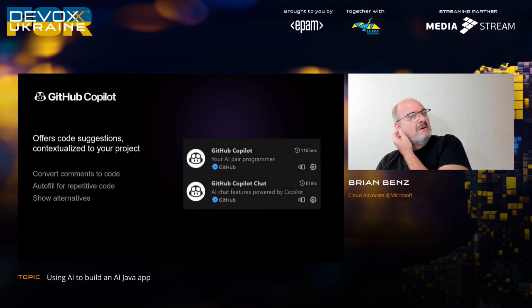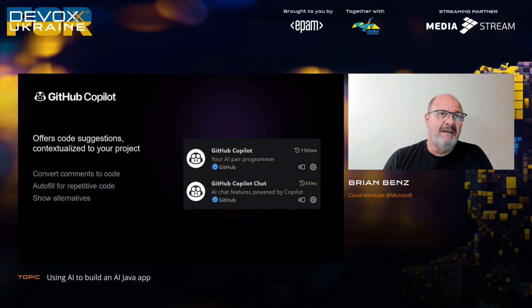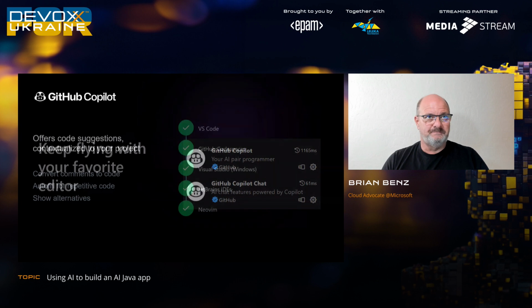So let's dive in. GitHub Copilot is what I'm really going to show today. It basically offers contextualized suggestions for your code. It started out as a really advanced form of type ahead, where it would actually make suggestions and add documentation and things like that. And then we came in with Copilot Chat. Copilot Chat uses GPT in the background, and you can actually apply your own data as well. But what it does is it adds another layer of context into your application.